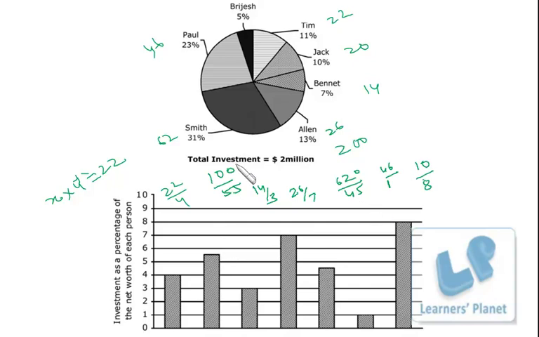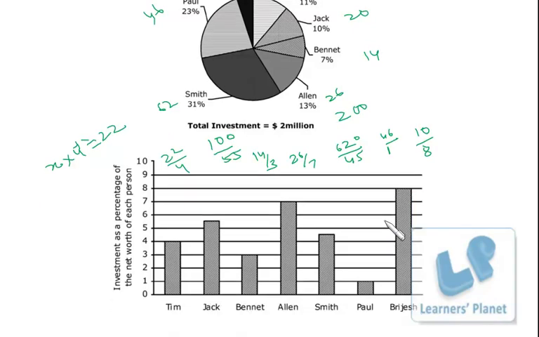Now, do I need to tell you which of these is highest? Obviously 46 by 1. No need to go for any sort of calculations. So 46 by 1, that is Paul.